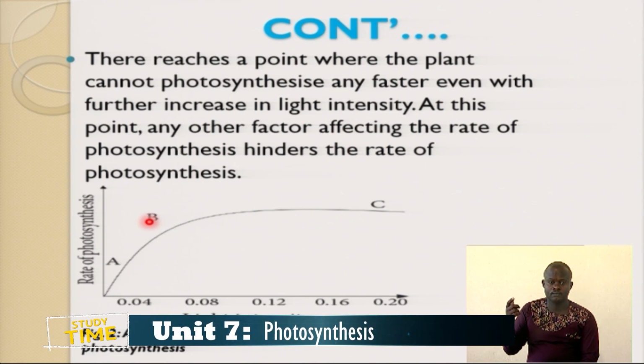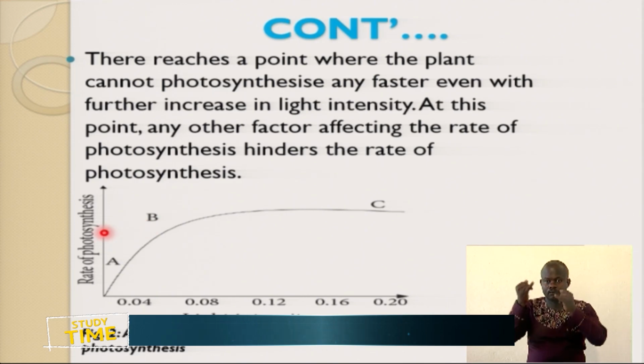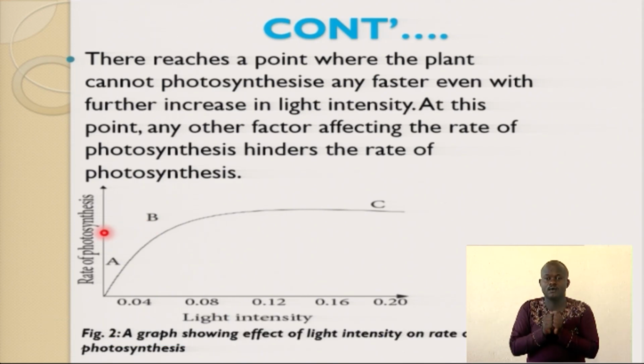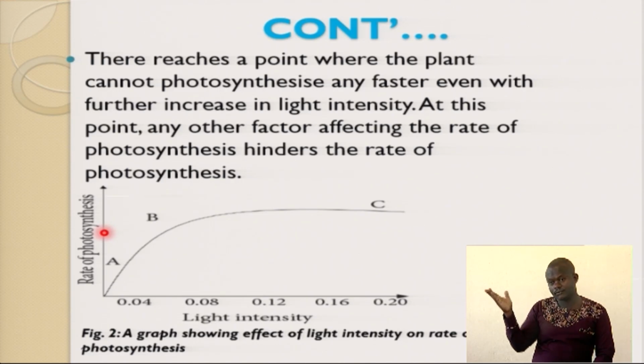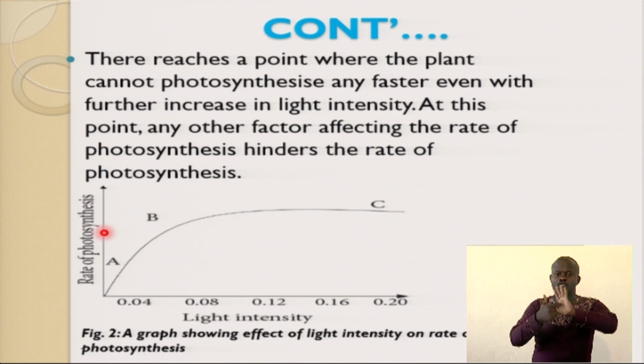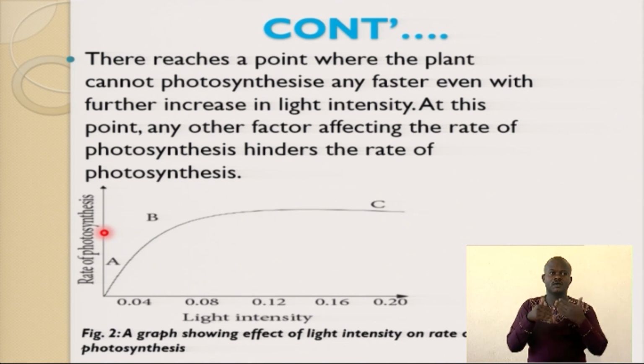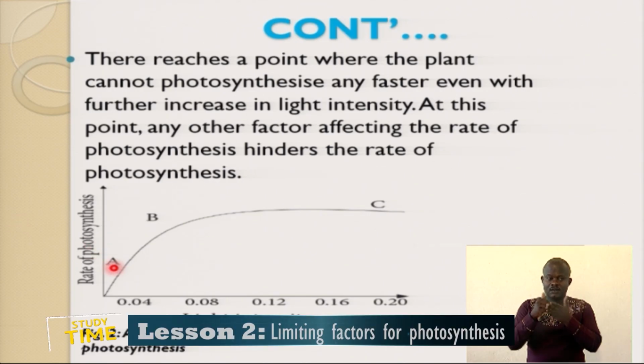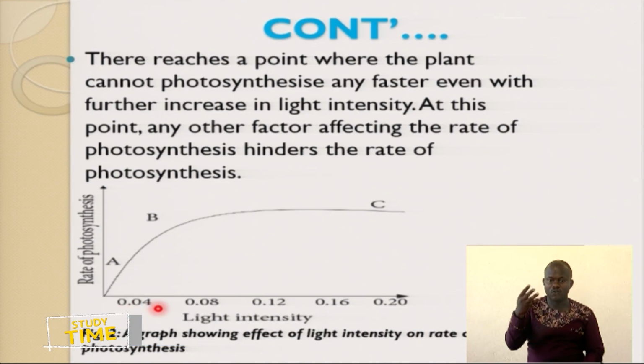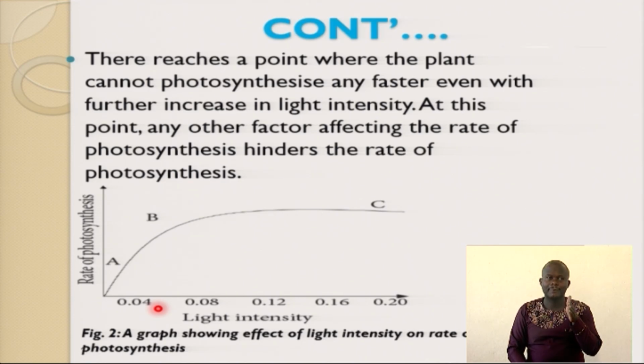Let me have the diagram. Let me use the chart. We state it graphically and see how the rate of photosynthesis is affected by light intensity. This is the diagram. We have the rate of photosynthesis. At A, we have B, we have C. At 0.04, what happens? The rate of photosynthesis is increasing.